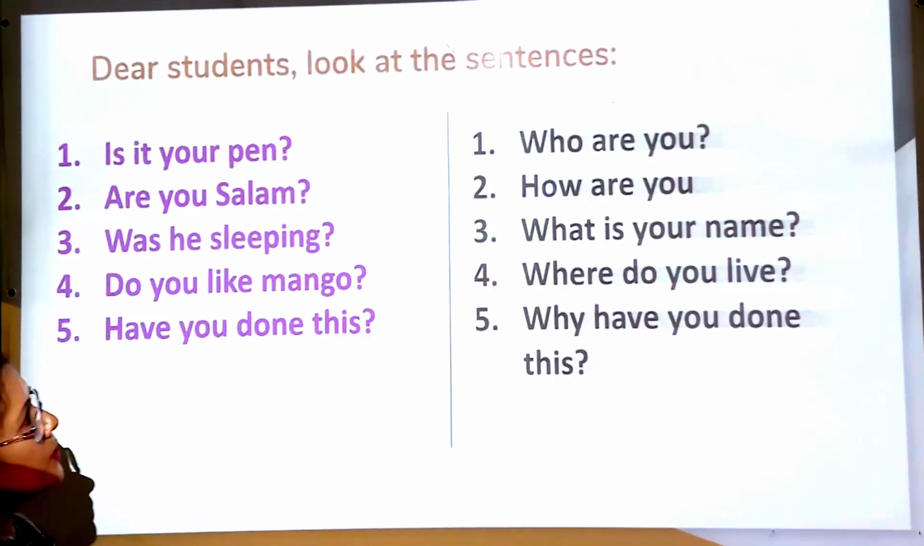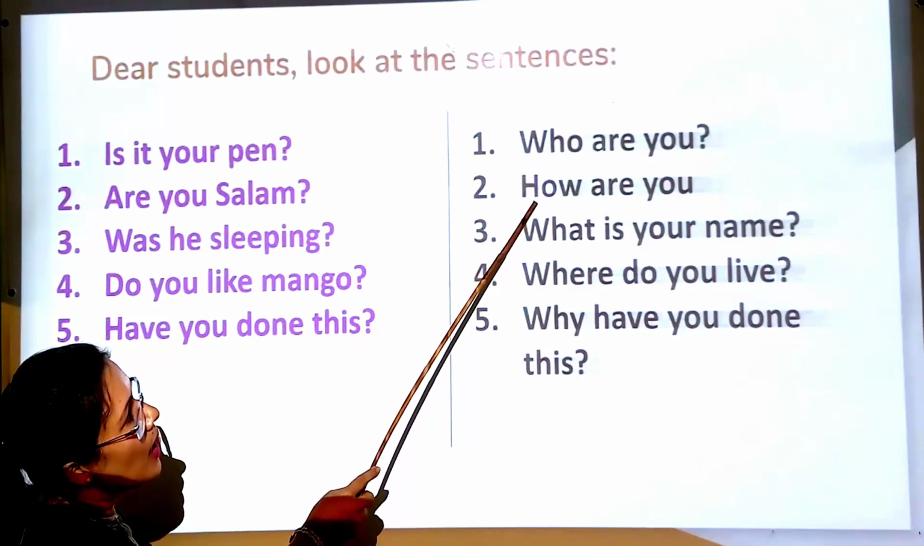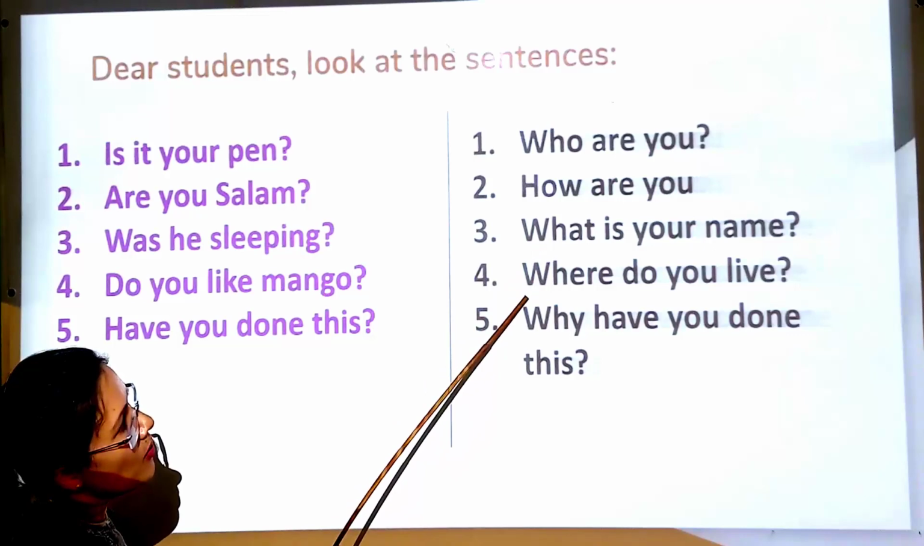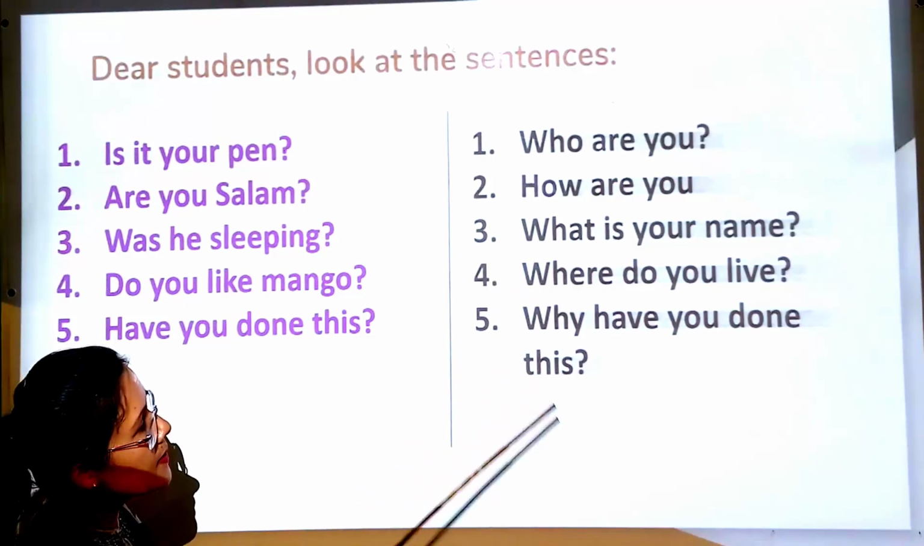On the right, you can see number 1, who are you? Number 2, how are you? Number 3, what is your name? Number 4, where do you live? Number 5, why have you done this?